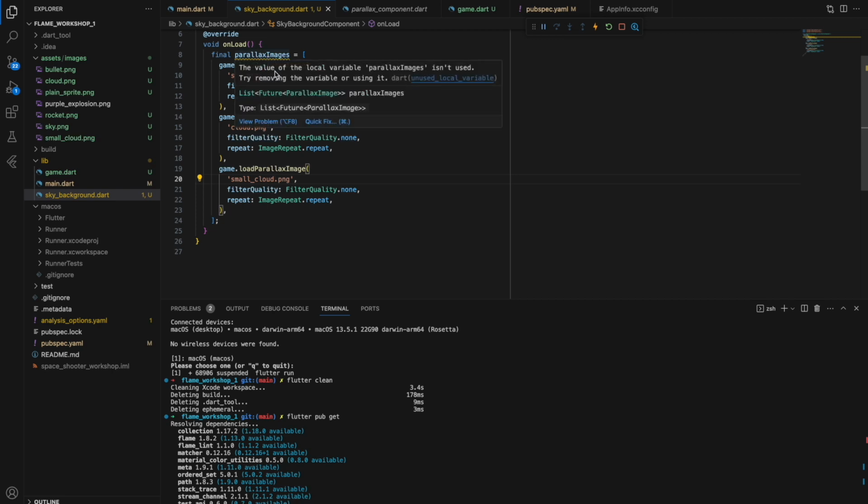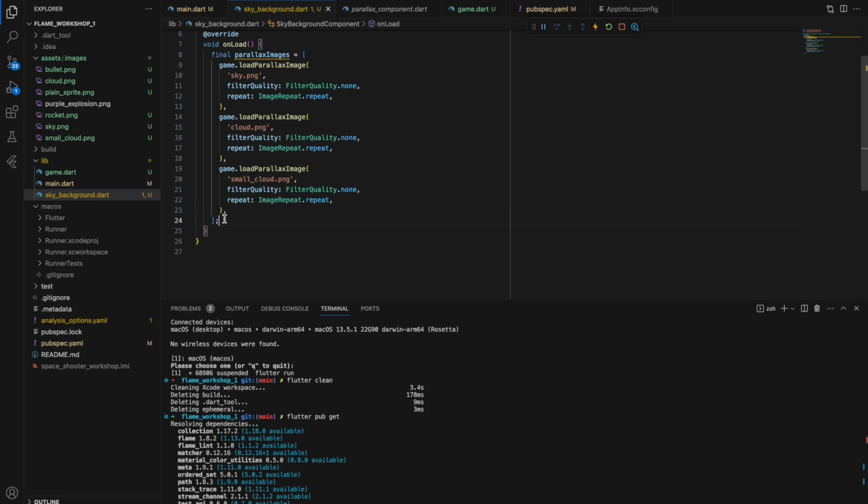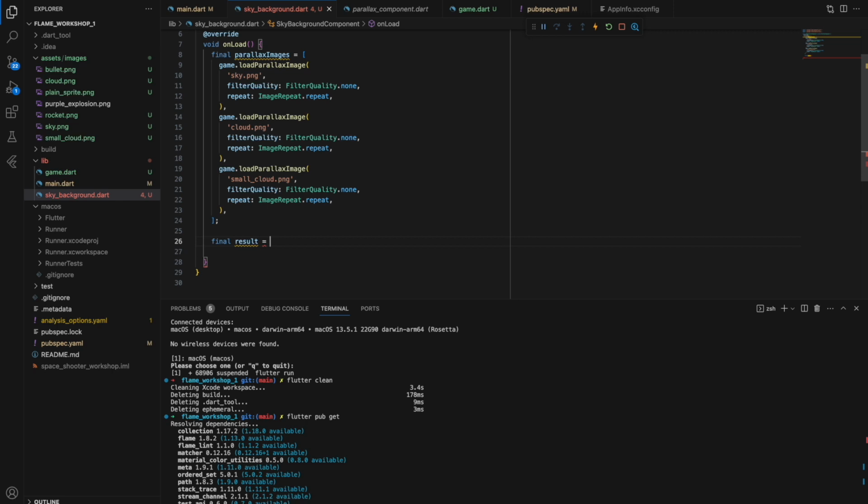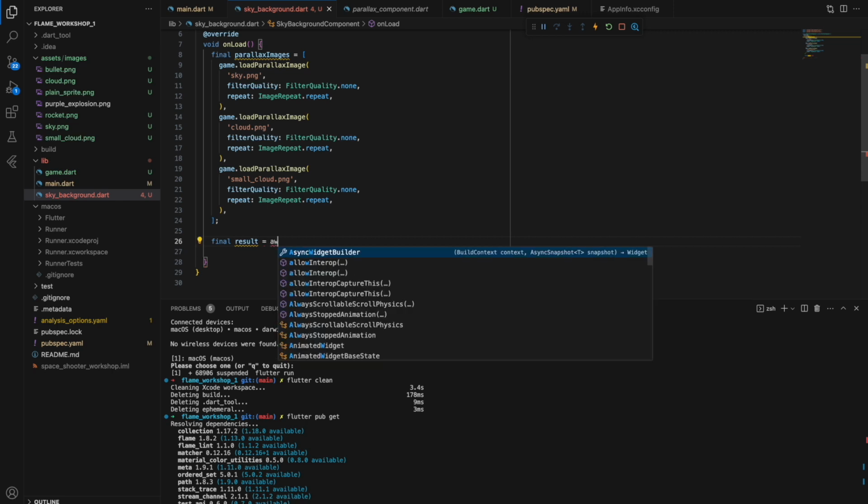We have now a list of futures, which is fine, but we probably need to come back to synchronous code, and let's introduce the new variable result just for better readability, and we need to await.